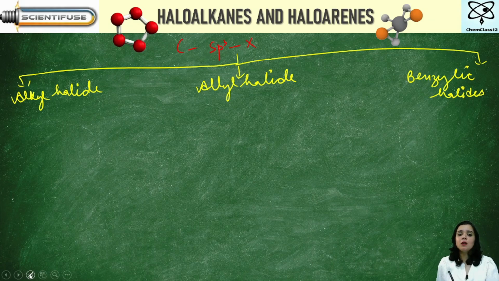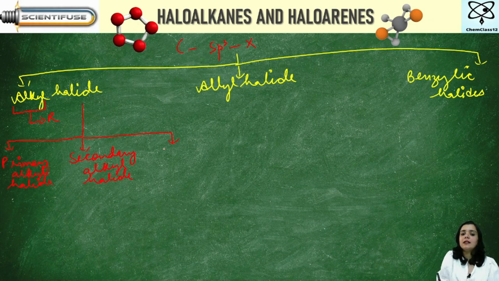When I talk about the word alkyl halide, alkyl means alkyl group and it is represented as R. On the basis of this, I say we have three types. One is the primary alkyl halide. The other is secondary alkyl halide. And the third is the tertiary alkyl halide. Primary is represented as 1 degree, secondary as 2 degree, and tertiary as 3 degree.